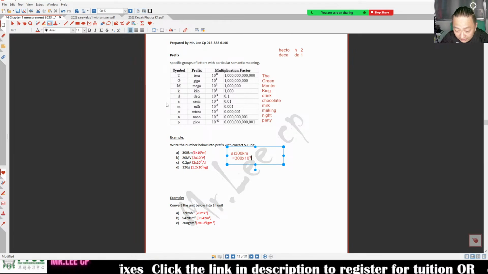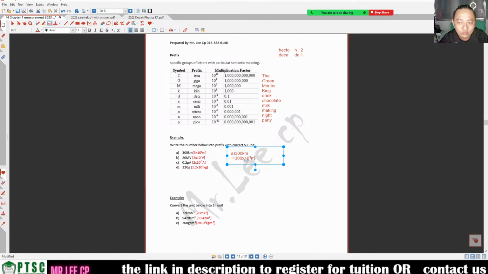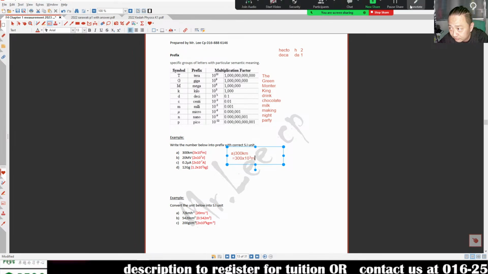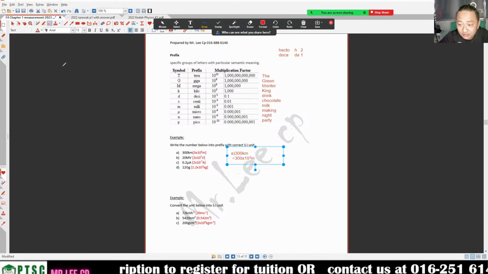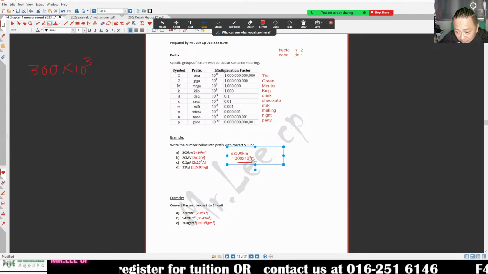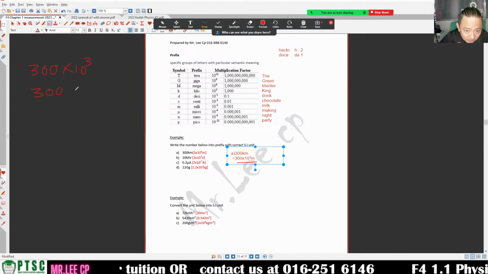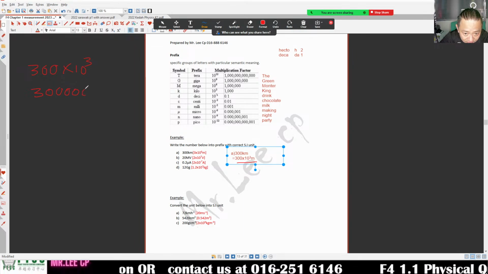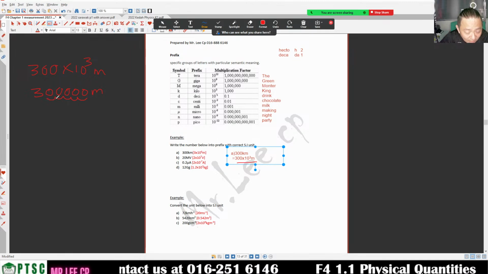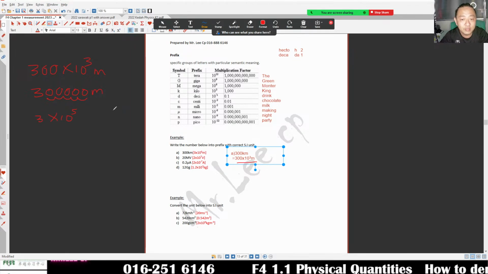Alright, meter. Finish. This one is not in standard form. If you want to change it to standard form, this one is 300 times 10 power 3. So this number is 300, then add 3 zeros here. So 1, 2, 3, 4, 5. So it is 3 times 10 power 5 meter.